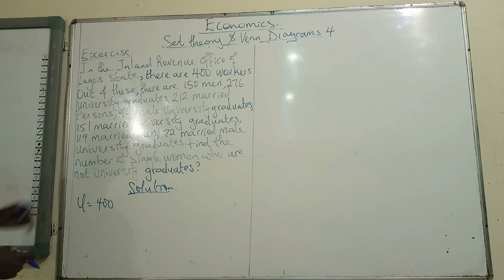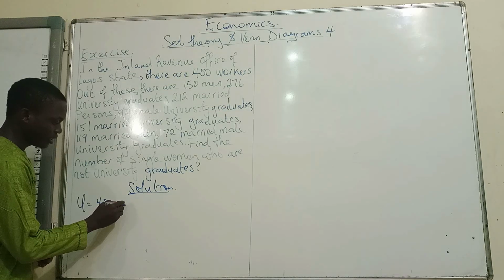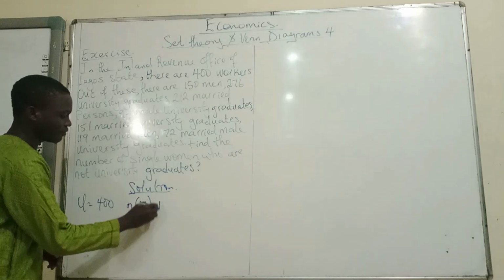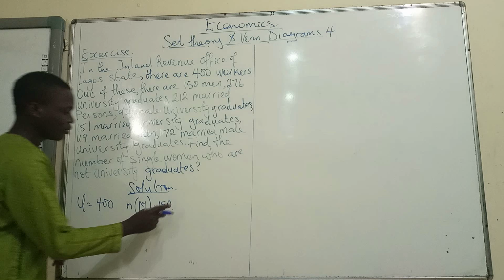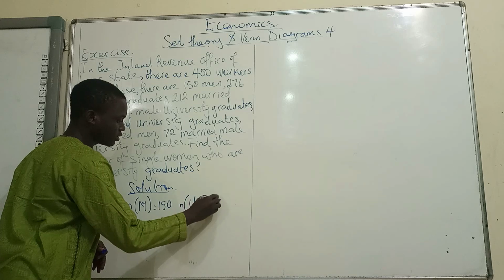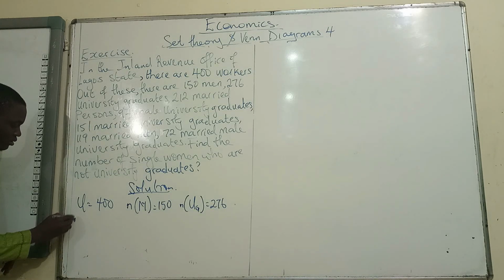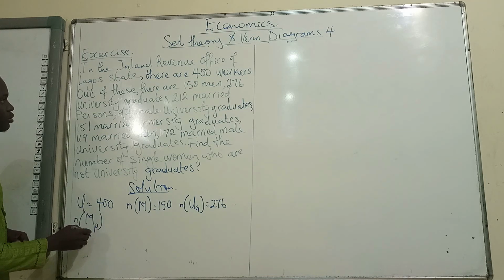So the question then says, out of these there are 150 men. So let's denote men as M. So we have the cardinality of M equals 150. Then we have 276 university graduates. So let's just call that UG. So we have the cardinality of UG equals 276 university graduates. And after which we then have 212 married persons. So I can just call that M subscript P, married persons, and the cardinality is equal to 212.